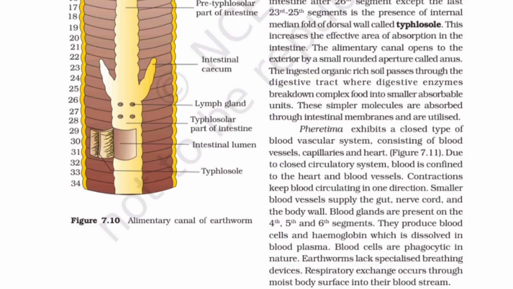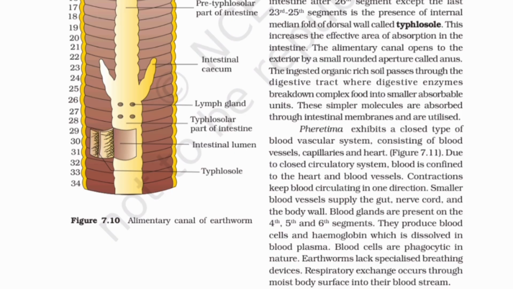Pheretima exhibits a closed type of blood vascular system, consisting of blood vessels, capillaries and heart. Figure 7.11. Due to the closed circulatory system, blood is confined to the heart and blood vessels. Contractions keep blood circulating in one direction. Smaller blood vessels supply the gut, nerve cord, and the body wall. Blood glands are present on the 4th, 5th and 6th segments. They produce blood cells and hemoglobin, which is dissolved in blood plasma. Blood cells are phagocytic in nature.